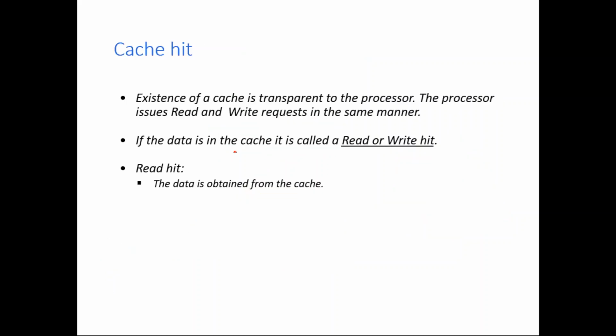Fine. So now we will be discussing something called cache hit and cache miss. First we will be discussing cache hit, then cache miss. So first of all, what is meant by cache hit? Say for example, the processor wants to access some particular data. First the control circuit will check the cache memory, whether the data is available in the cache memory or not.